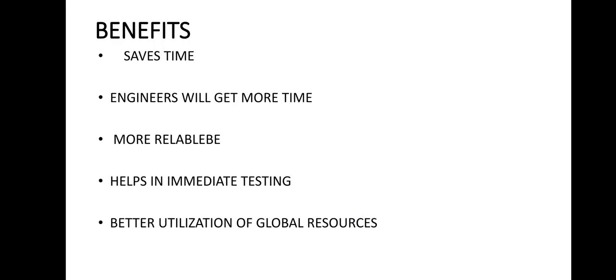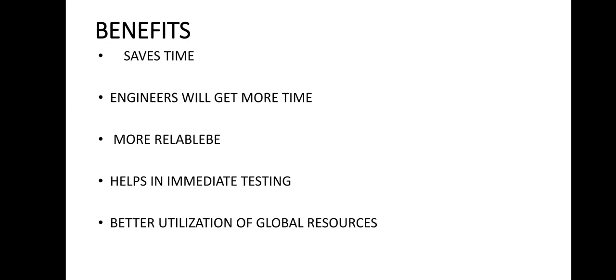Basically, automation saves time, as software can execute test cases faster than humans. This is a very simple factor you can understand. Next, test automation gives some extra time to the engineers. They will use this time for creativity and productivity, because test automation can free the test engineers from mundane tasks and make them focus on creative work. So this is again one benefit.